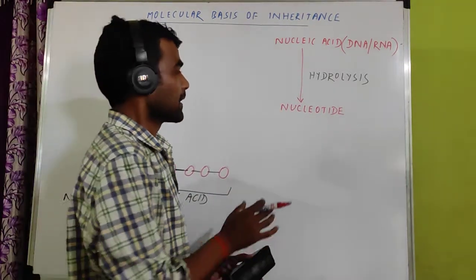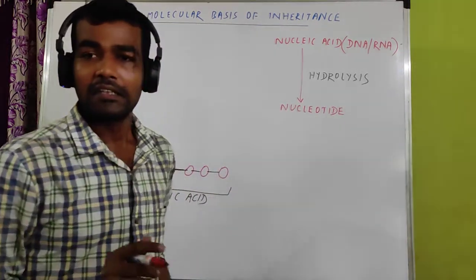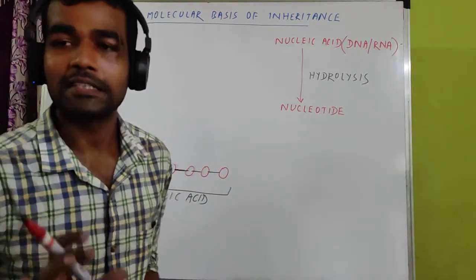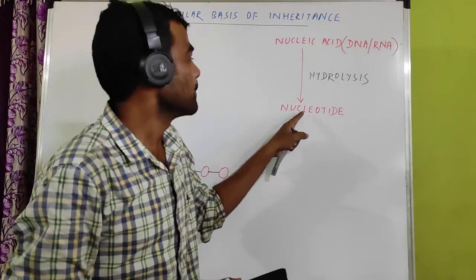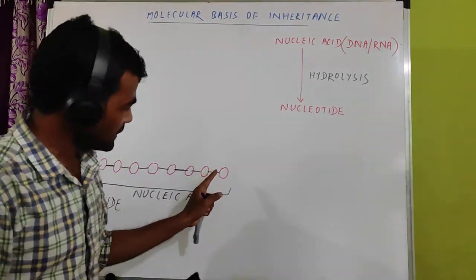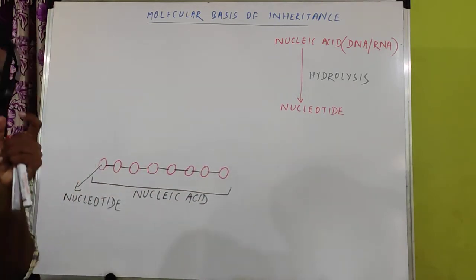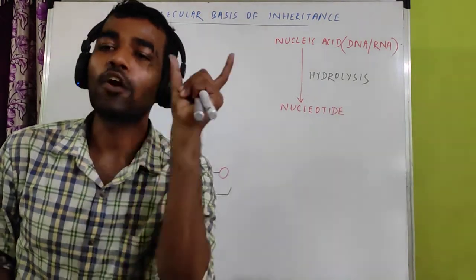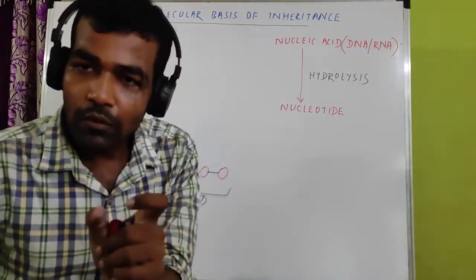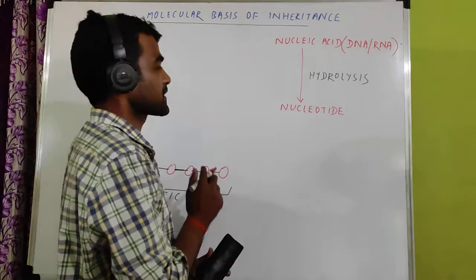When nucleic acid breaks, it forms nucleotides. So similarly, another important thing, if you look at each nucleotide, this nucleotide is a complex. It is not so simple. Nucleotides combine to form nucleic acid, but each nucleic acid is again a complex, and contains many parts or portions that we will discuss.